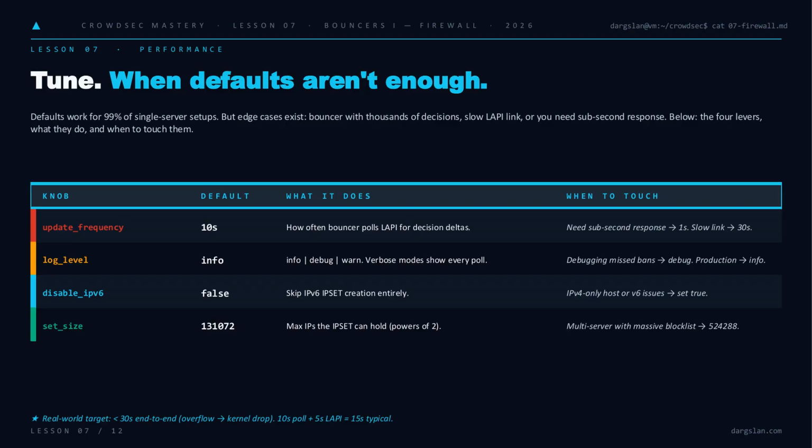Cleaner anatomy is great, but eventually you'll hit a setup where the defaults don't cut it. 4 knobs matter. update_frequency is your poll interval. Drop it to 1 second when you need near-instant bans. Push it to 30 when LAPI is across a slow link. Log level stays on info in prod, flip to debug when bans go missing. Disable IPv6 if you're v4 only. And set size, bump it past 131K the moment you're pulling a community blocklist with hundreds of thousands of IPs. Realistic end-to-end target, under 30 seconds from overflow to kernel drop. A 10-second poll plus 5-second LAPI tick lands you around 15. That's the number to beat.